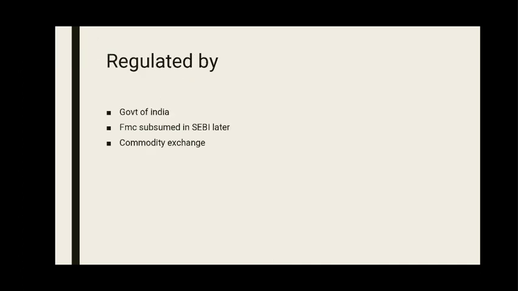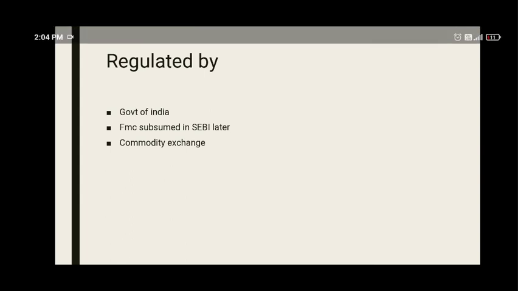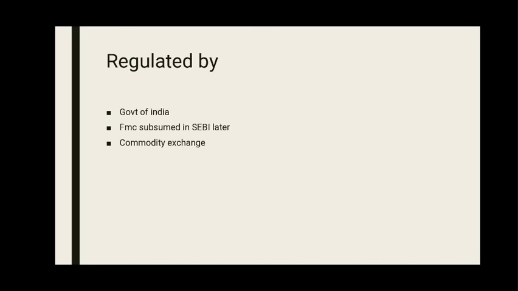Equity shares are regulated by SEBI, but commodity exchanges like MCX, NMCEIL or NCDEX are regulated by the government of India. Like SEBI, there was the FMC, the Forward Markets Commission, but later on it was merged with SEBI on 20th September 2015. So this is the basic idea of a commodity exchange.